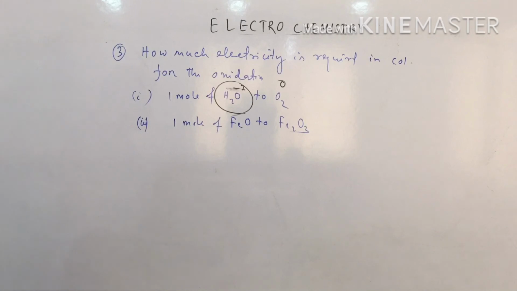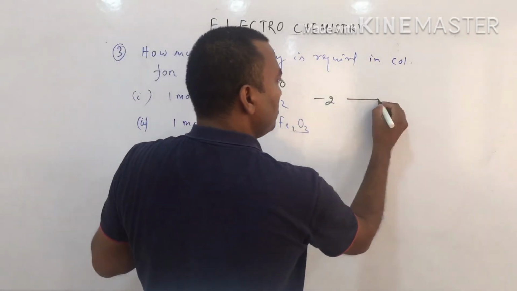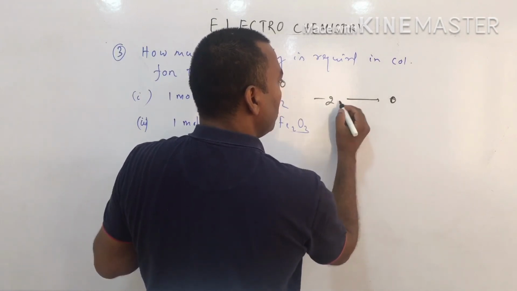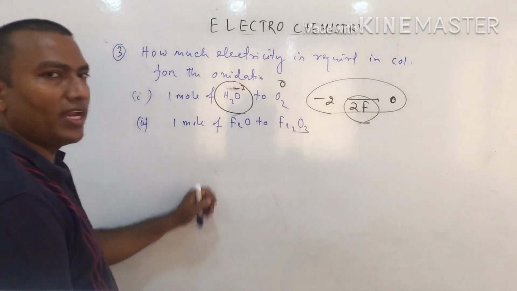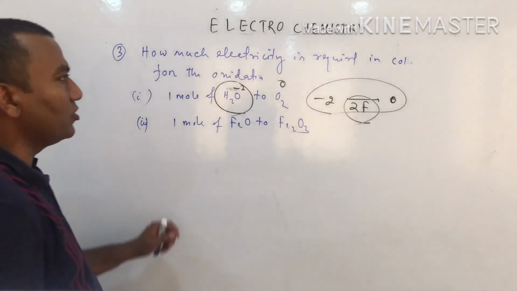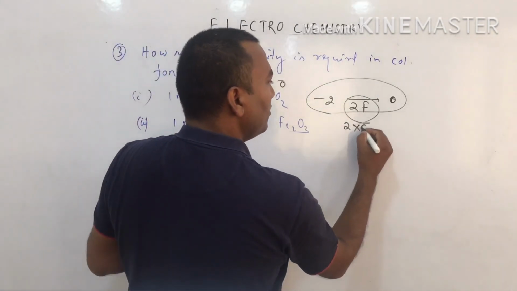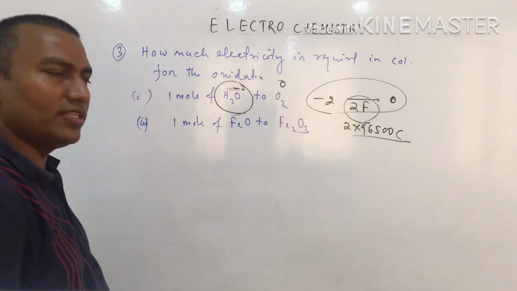So -2 to 0. How much change? 2 change. So how many farad are required? 2 farad. So how much electricity is required in coulomb? 2 into 96,500 coulomb. Okay, got the idea?